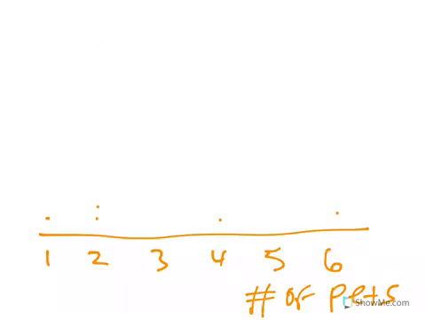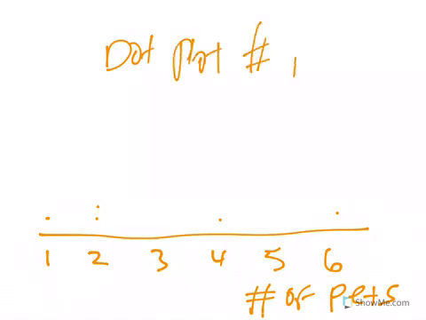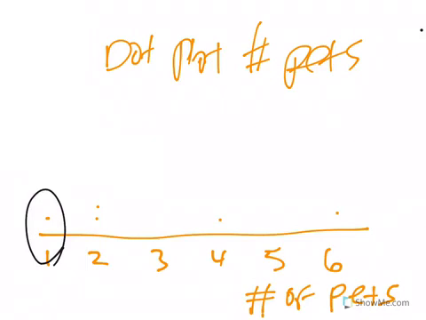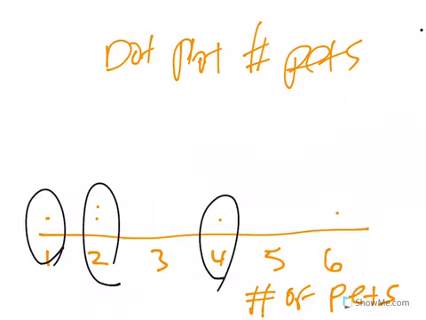Okay, let's say this is a dot plot on the number of pets, and we asked 1, 2, 3, 4, 5 different kids the number of pets. So we've marked it. There's one kid who said, I have 1 pet. 2 different kids said they each had 2 pets. One kid said, I've got 4 pets, and one kid had 6 pets, right?